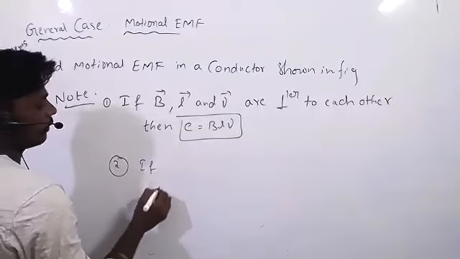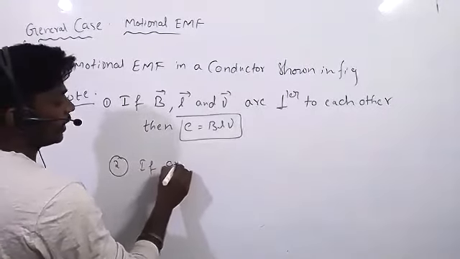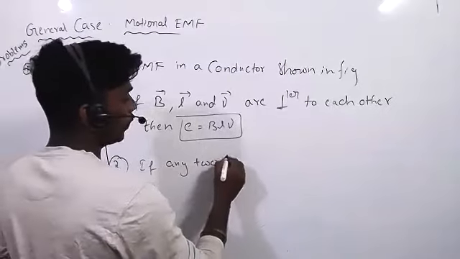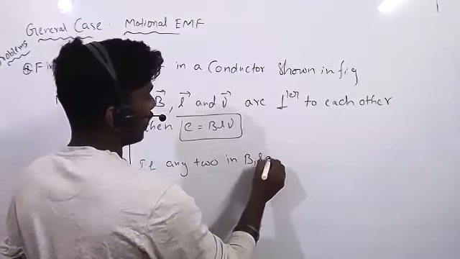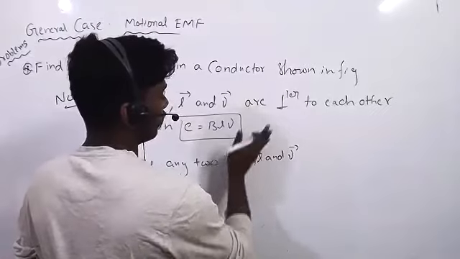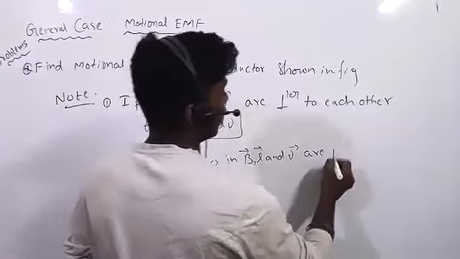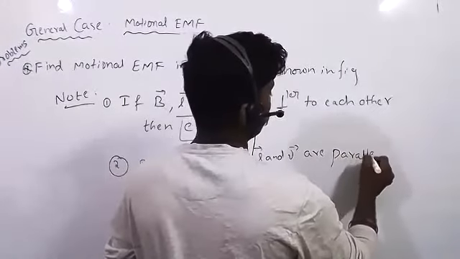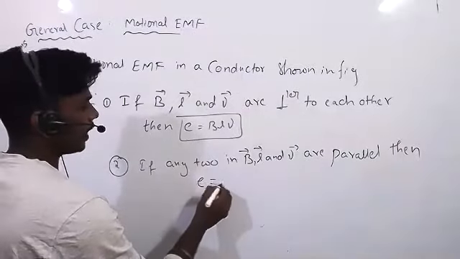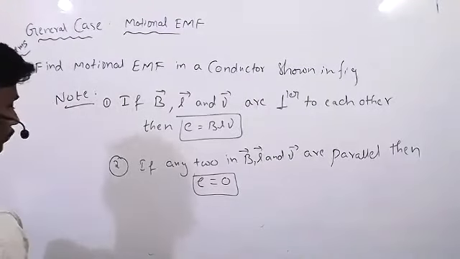If any two in B, L, and V are parallel, then electromotive force EMF equal to 0.